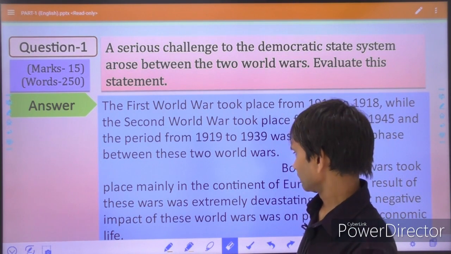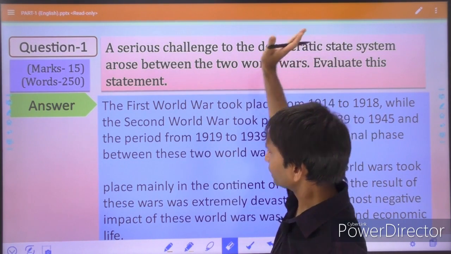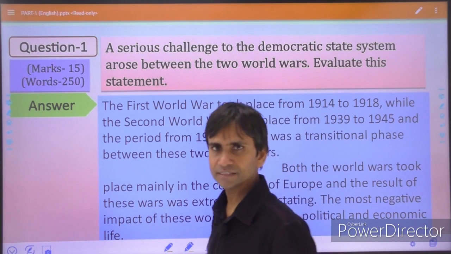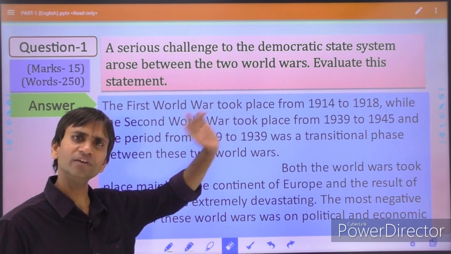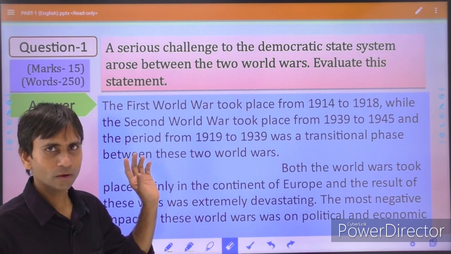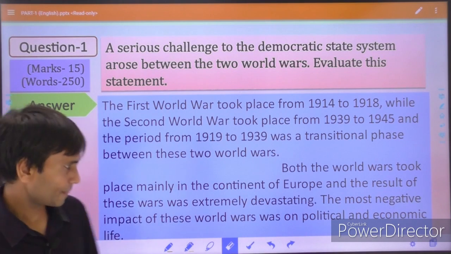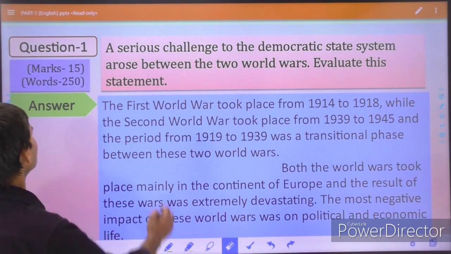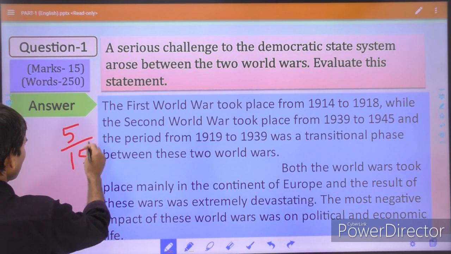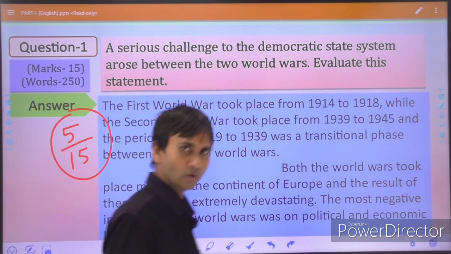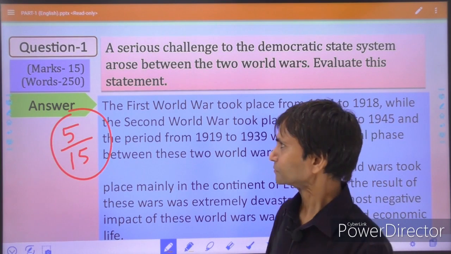Okay. Then the answer lacks direction according to the question. Here the term used is "serious challenges," and what do you mean by the term "between the two world wars"? Simply, he has tried to explain, but we may agree with the intro, and finally there is no direction according to the question. So according to the UPSC examiner, the candidate may get only 5 marks out of 15, which is 33%. So there is the least possibility to clear the exam, or you can say zero possibility.